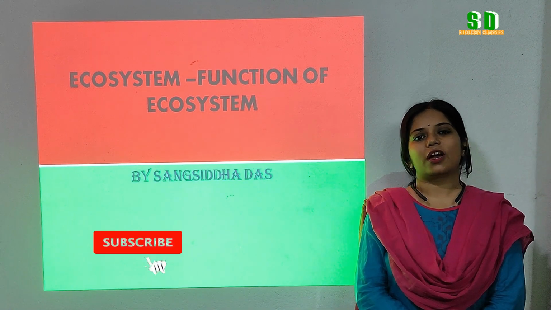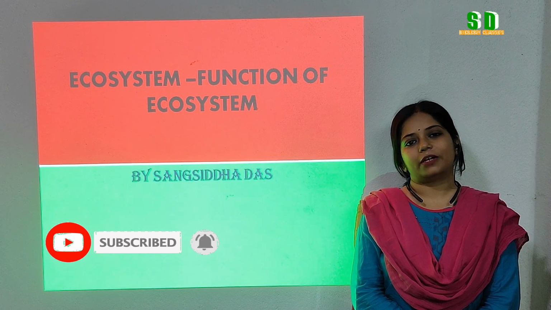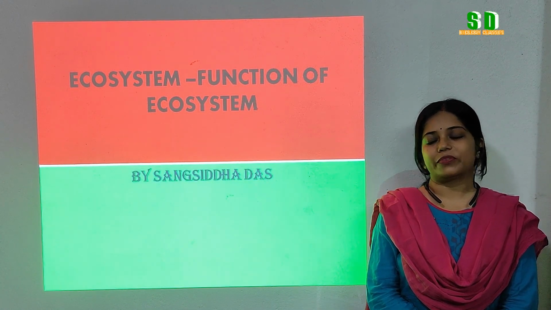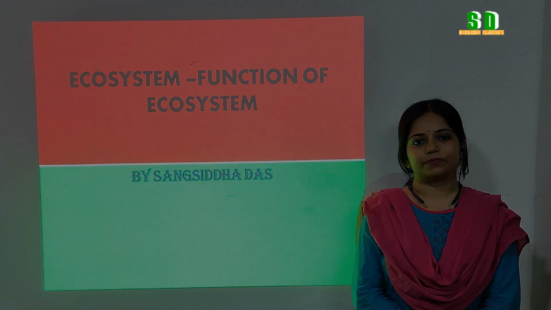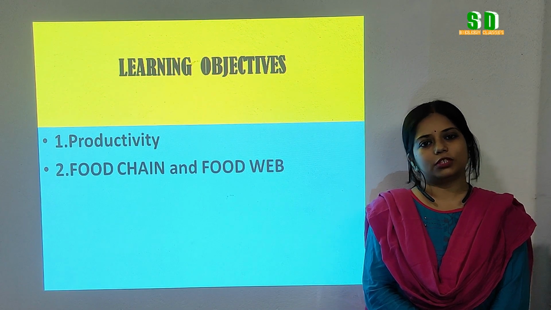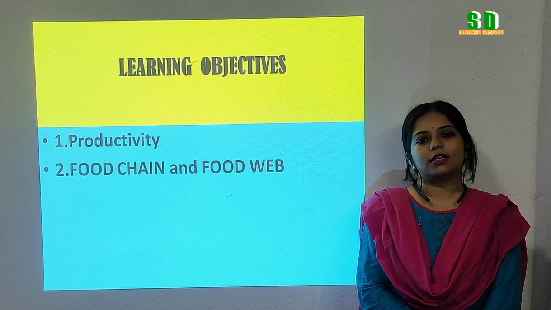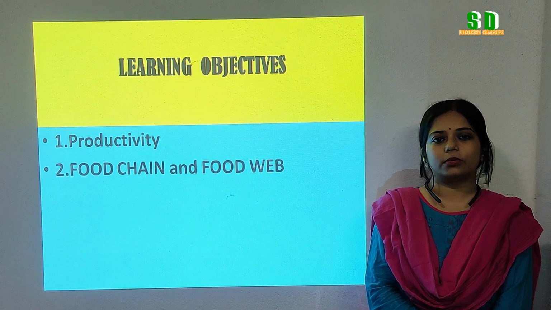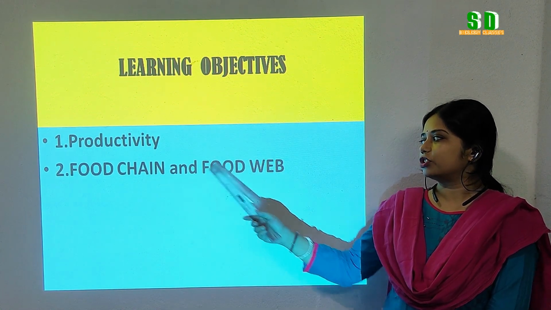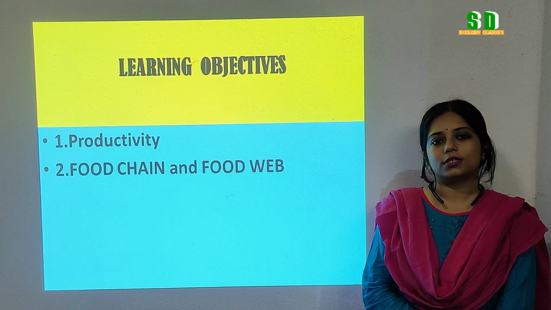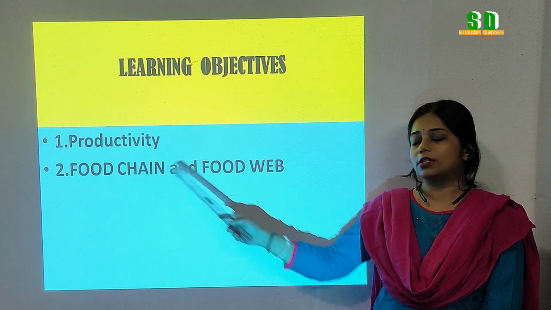In my last video, I discussed the components of the ecosystem, the structural part of the ecosystem, and the types of ecosystem. In this video, we are going to know about the functional part of the ecosystem. The functional part of the ecosystem includes energy flow, decomposition, productivity and the nutrient cycle. Out of these 4 points, today our learning objectives are productivity and food chain and food web. How the energy is transferred from one organism to another organism through food chain and food web.